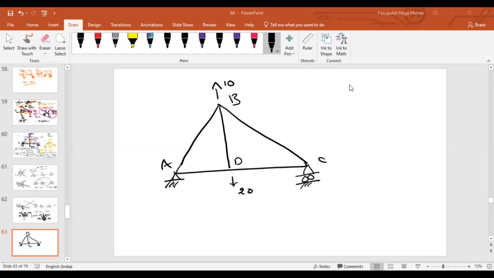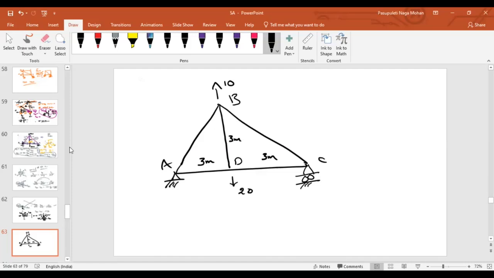That means what you are saying indirectly, sir, while taking the support reactions, we can find the forces at C. Yes, that's what. Then we can find the forces BC and DC by looking at the geometry of the figures.